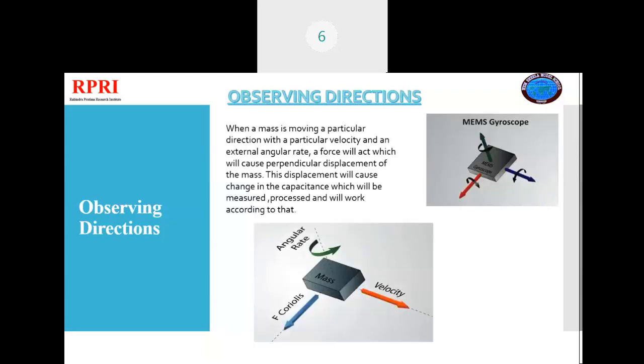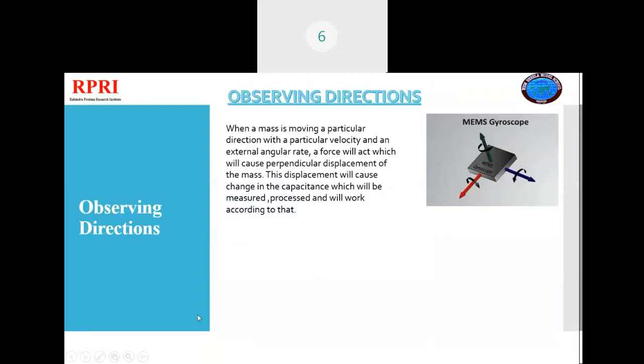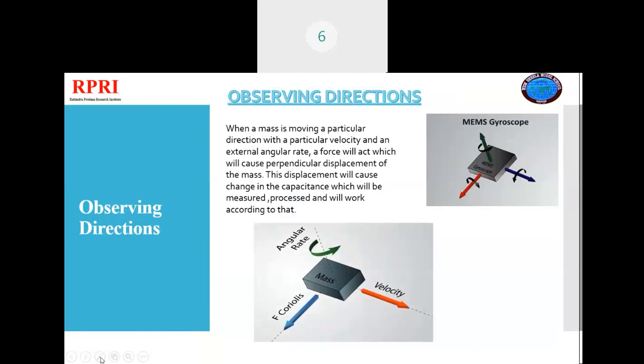Now, how do we observe the directions? There is a mass which is rotating continuously. It experiences angular rate due to the rotation and also Coriolis force due to the rotation. This causes perpendicular displacement of the mass. The directions can be found using the right hand rule, which I will explain further with the help of an annotation.